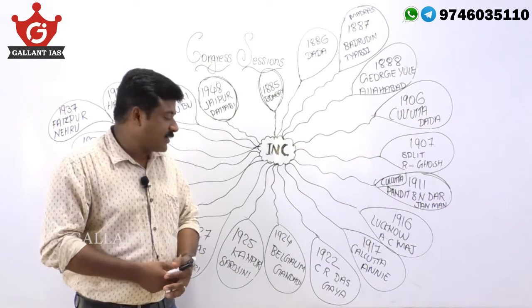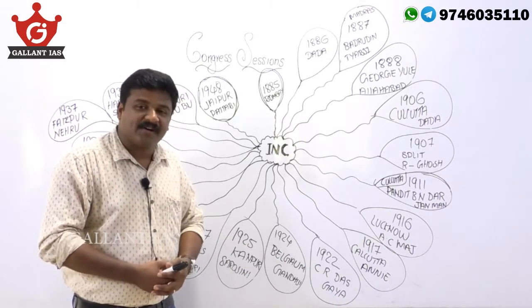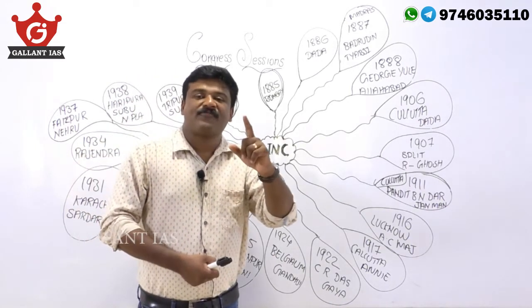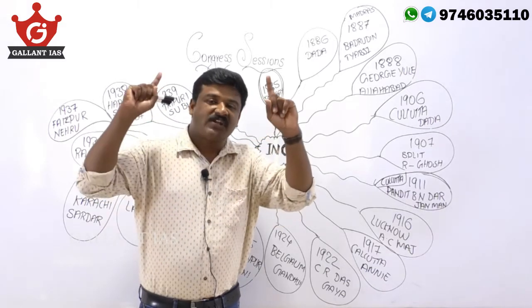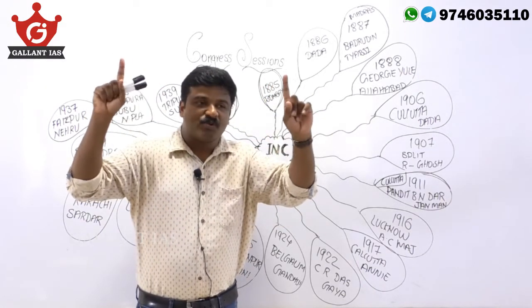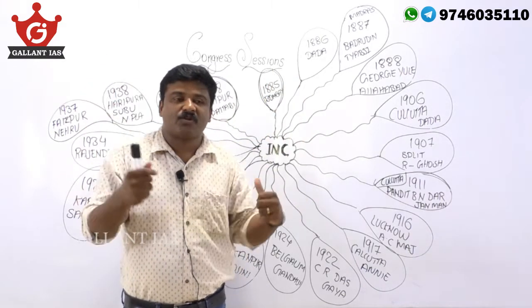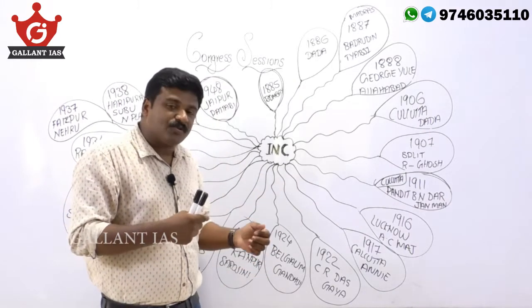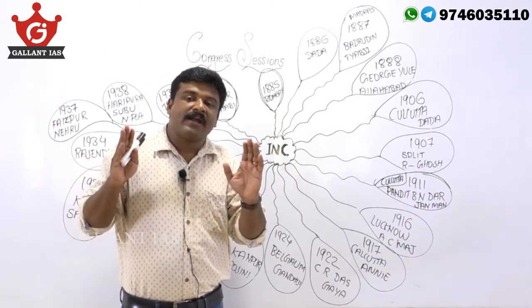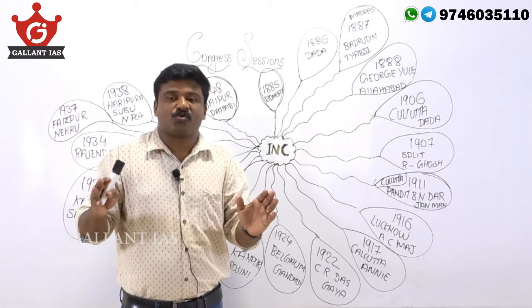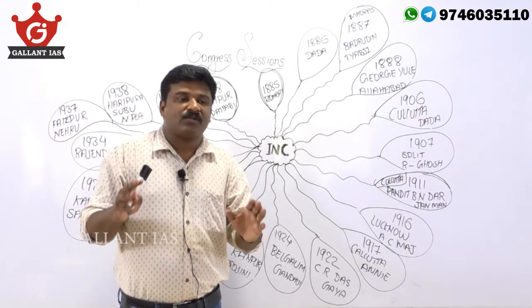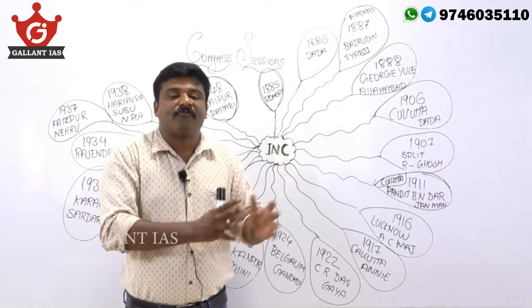1924 Belgaum session. Why is this Belgaum session important? That was the only session of the Congress in which Gandhiji ever presided. Gandhiji was the president of only one Congress session, that was the Belgaum session, 1924, in which Gandhiji endorsed the program of the Swarajists. He accepted the Swarajists as the parliamentary wing of the Congress.